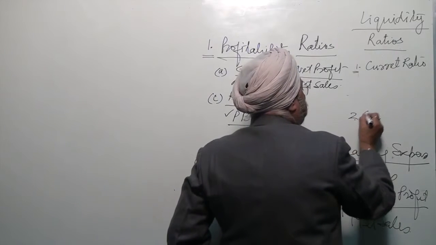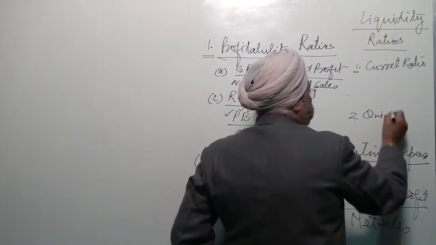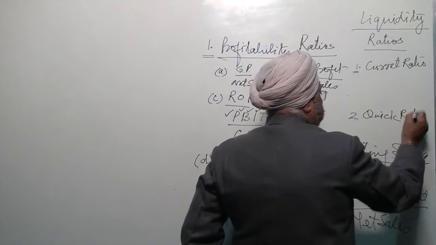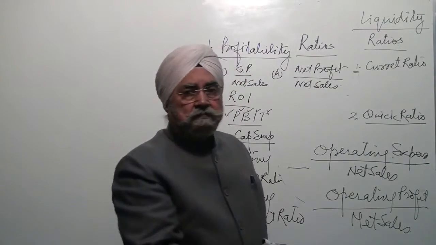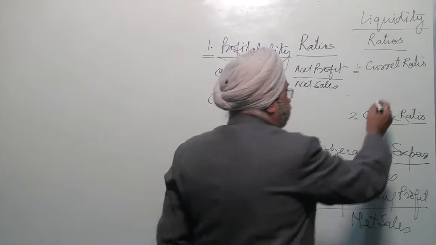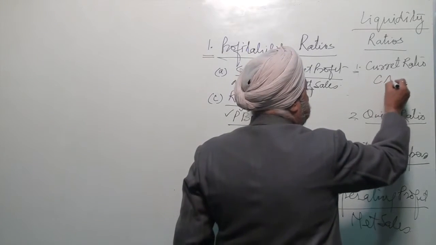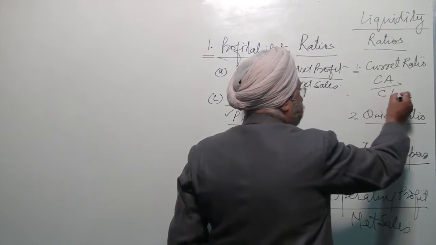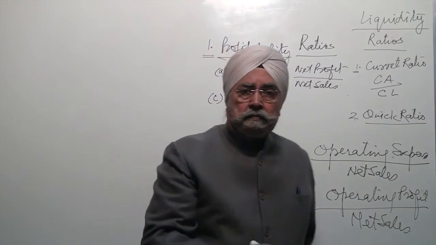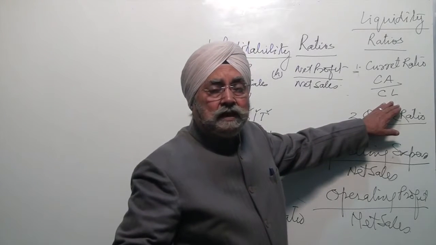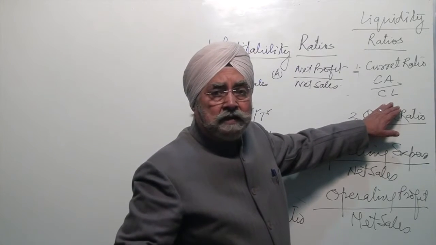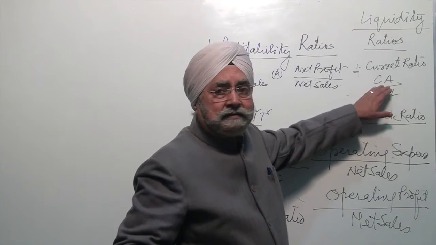Second is quick ratio. Current ratio is the ratio between current assets and current liabilities. These are my payables, current payables to be paid within a year, and these are my current assets.